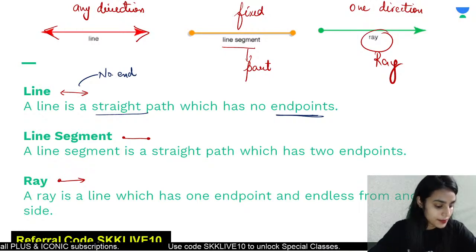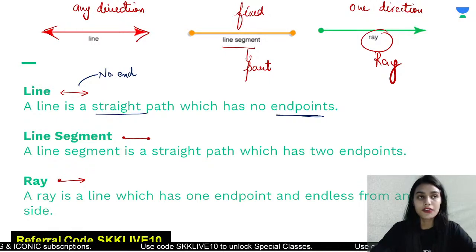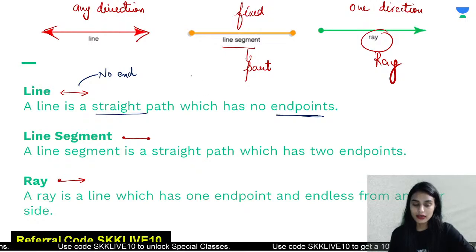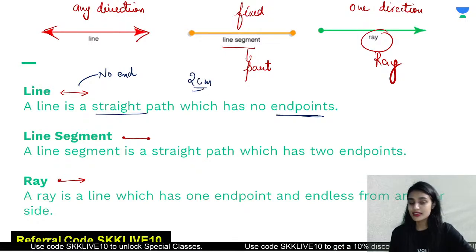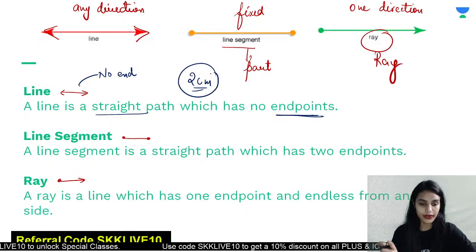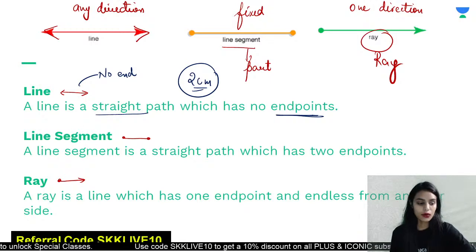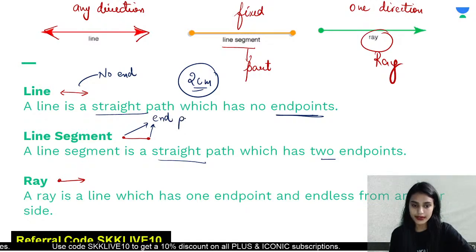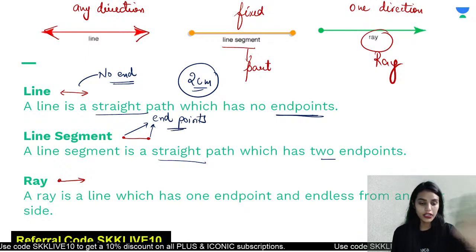Okay, ma'am, we take measurements from a line only. Atul, when we draw a line of 2 centimeters, that is not a line, that is a line segment. That is the line segment which has a fixed length. Alright? Yes. Now a line segment is a straight path which has 2 endpoints. You can see that there are 2 endpoints. These are points only, right? In the case of a line there are no endpoints, and here we have got 2 endpoints.